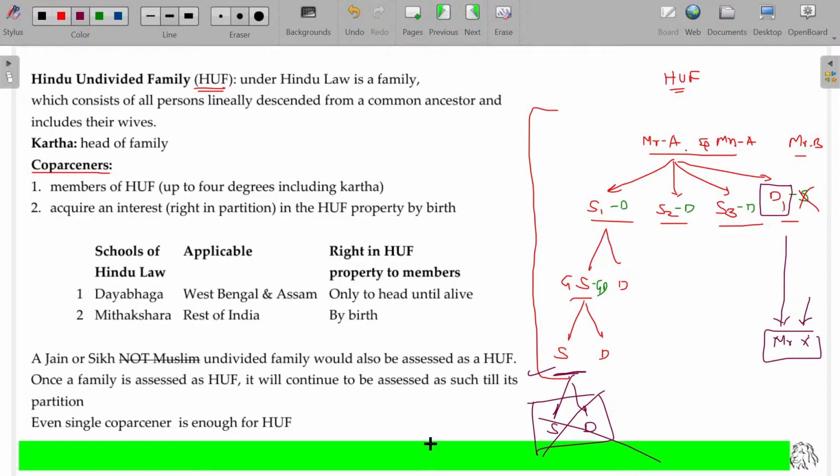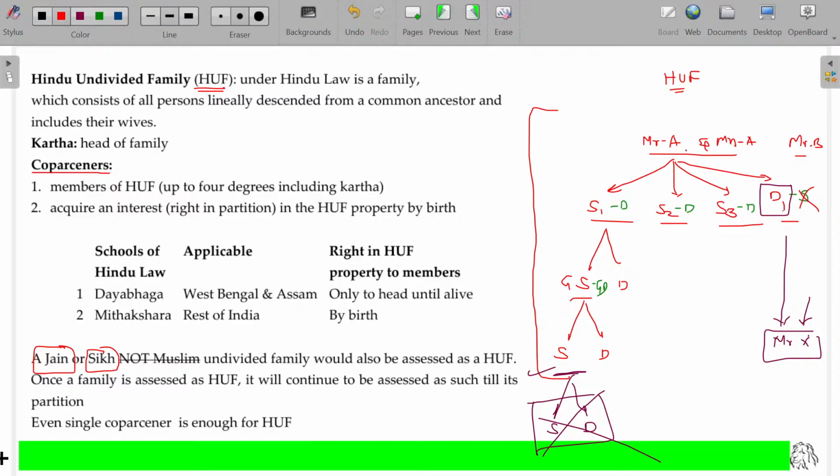Property share. Clear? Now, the Hindu undivided family is predominantly Hindu, but not necessarily only Hindu. Jains and Sikhs will also be considered as Hindu undivided family only. If a Jain family runs a business, in most cases you may see the sweet stall run by the Jain family, or a Sikh family in North India.